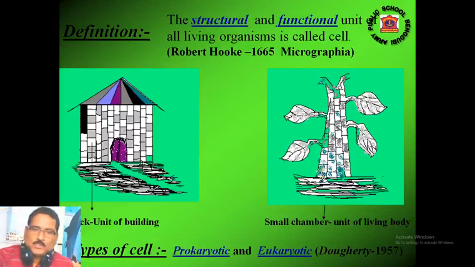Similarly, eukaryotic is also derived from the Greek word eu meaning true, karyon meaning nucleus, that is, a cell containing the true type of nucleus where the nucleus is well organized. Prokaryotic cells are found in bacteria, virus, blue-green algae, lichen, etc., and eukaryotic cells are found in all higher plants and animals.